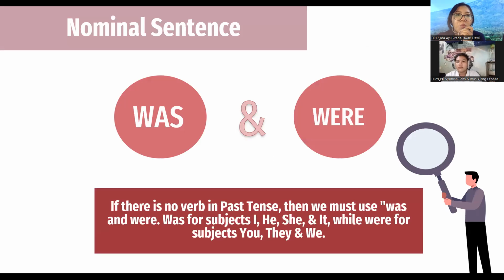Then we move to was and were. Was and were are called nominal verbs. Nominal sentences are sentences whose predicate is not a verb, or in other words, a nominal sentence is a sentence whose predicate is to be. The use of this depends on the tense and on the subject of the sentence. Was is for subjects I, he, she, and it, while were is for subjects you, they, and we.